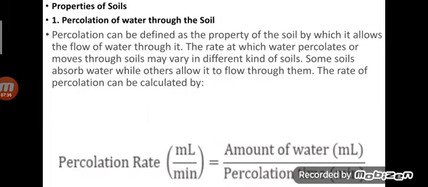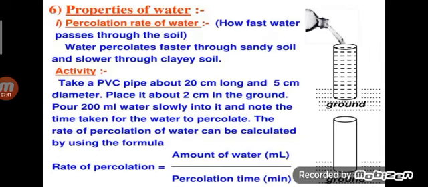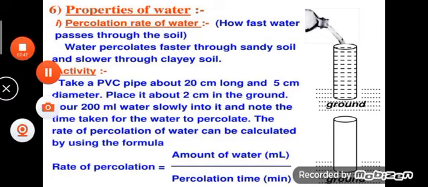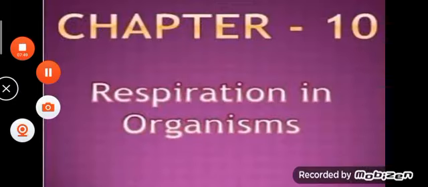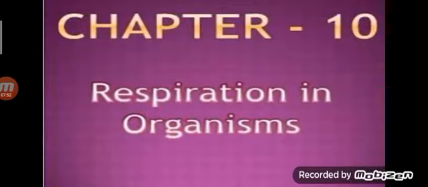Then percolation. Percolation rate is equal to the amount of water divided by the percolation time. You have to find it using this formula. Okay dears, this chapter is over. Next, chapter 10, respiration in organisms.